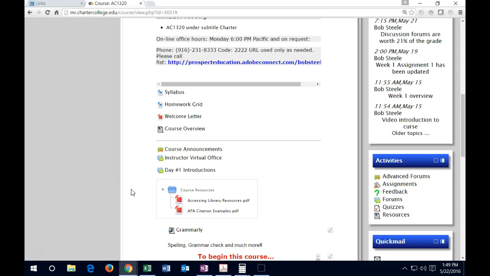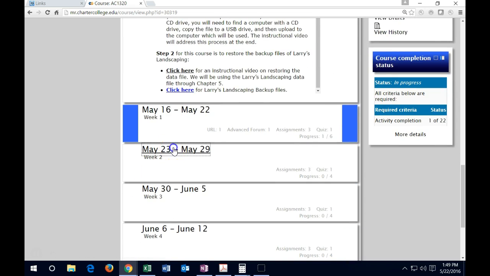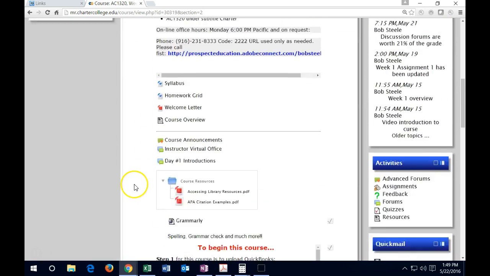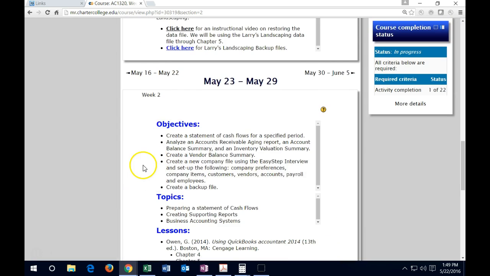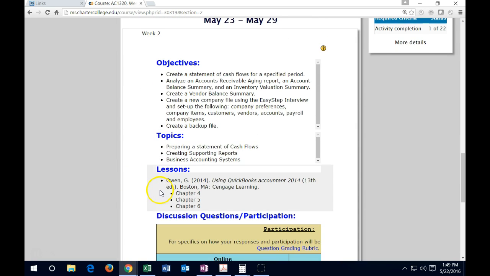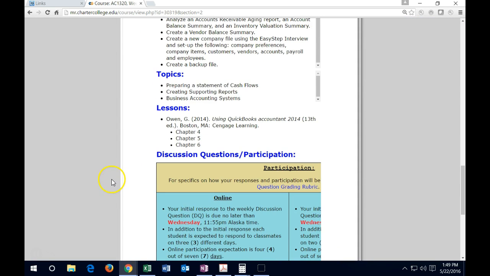I'm going to scroll down to the current week that we are in, which will be week 2. And within week 2, we have the objectives, we've got the topics, and we have the lessons. We're going to be covering chapter 4, 5, and 6. Chapter 4 is going to be very small, so if we have Larry Landscaping up and running from the first session, then for the first week from chapters 1 through 5, we will be using that same file. So it'll be the same type of format.